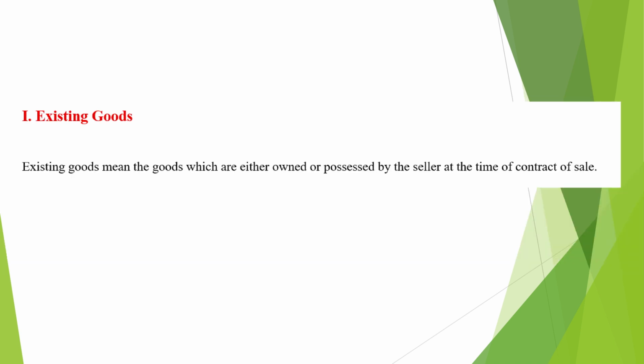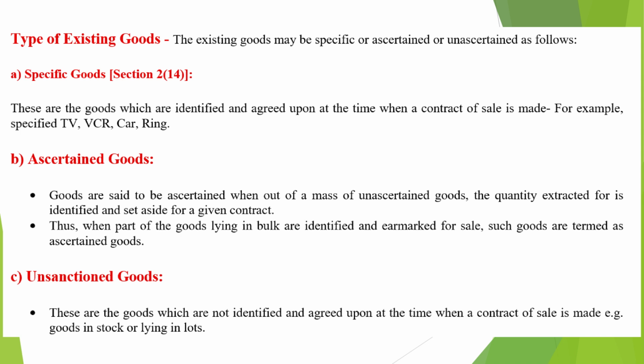Let us now understand the concept of existing goods under the Sale of Goods Act, 1930. Existing goods are those goods which are already owned or possessed by the seller at the time of the contract of sale. Existing goods may be classified into three categories: specific goods, ascertained goods, and unascertained goods. First, specific goods, as defined under Section 2(14). These are the goods which are clearly identified and agreed upon at the time the contract of sale is made. For example, a particular car, a specific ring, or a designated television set.